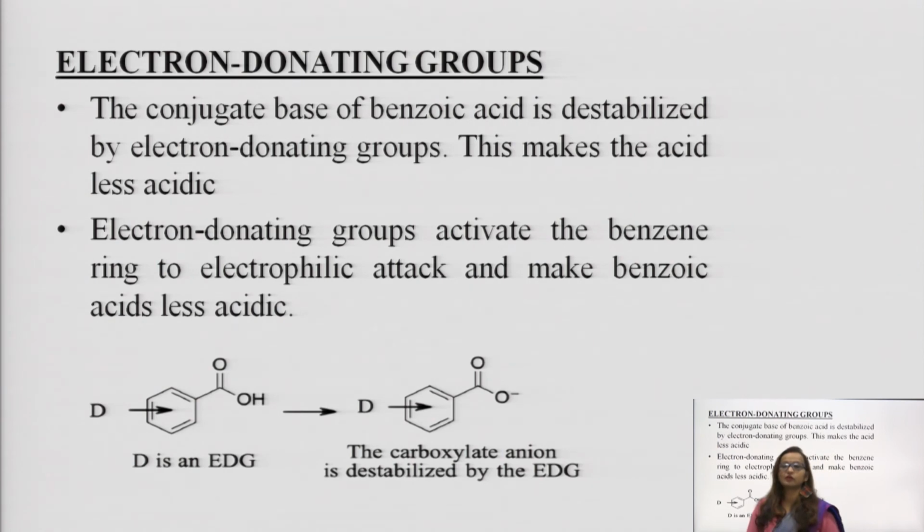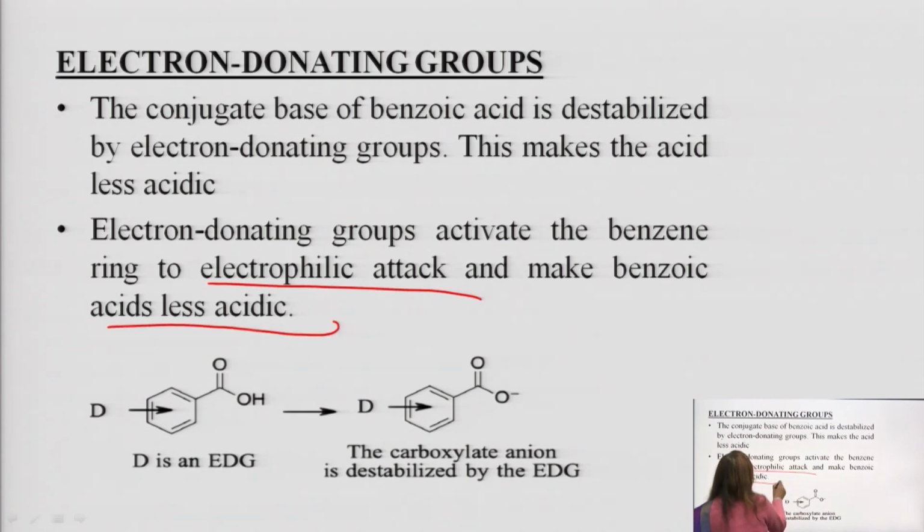Now, the condition of electron donating group. Brother, I have 4 electrons, I am already worried about how I can bear those 4 electrons. An electron donating group comes and says okay, take my 2 electrons more, then what happens? I become unstable. Similarly here, if any electron donating group comes and says that I will attach myself to you, then the conjugate base of that benzoic acid gets destabilized, making it less acidic and more basic. Electron donating group activates the benzene ring to electrophilic attack and makes benzoic acid less acidic, right.